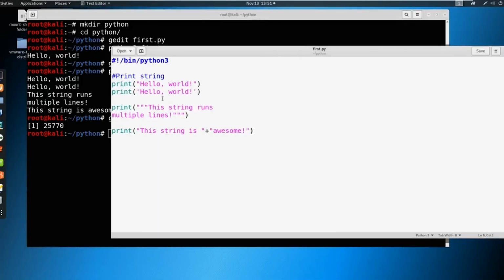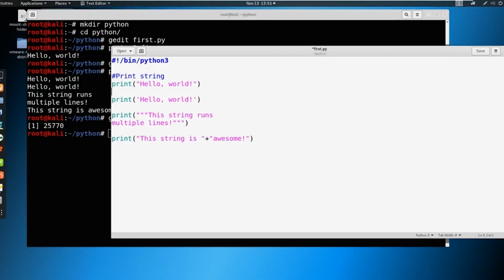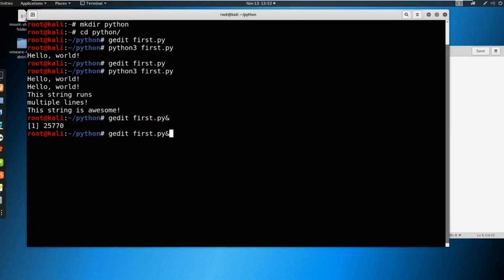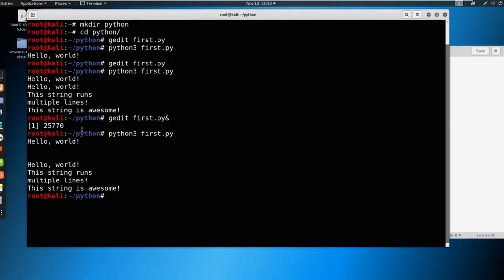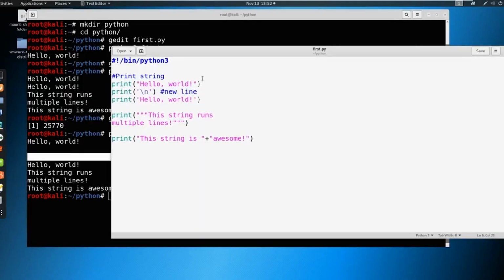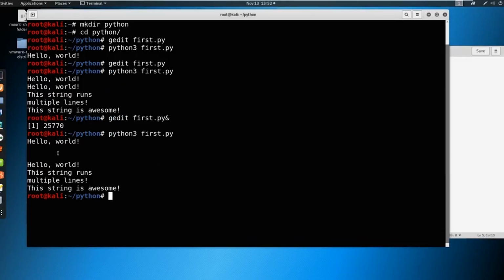Let's say we did want to put a line in between these two hello worlds. What we can do is print this, and say something like \n, if I could type today, and we close this off. You could put a little note next to it so you remember, and just say new line. When you have that \n, it prints out a new line. Let's save that and take a look. And there you go, you have a new line put in there. So that's a quick and easy way to add a line break.